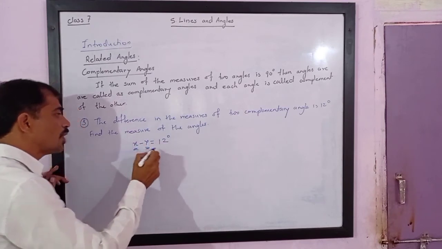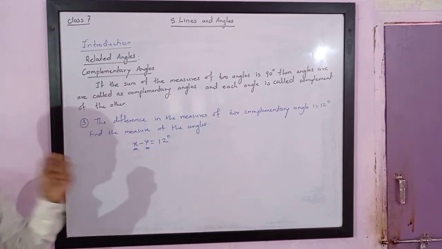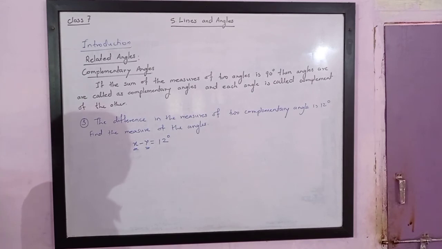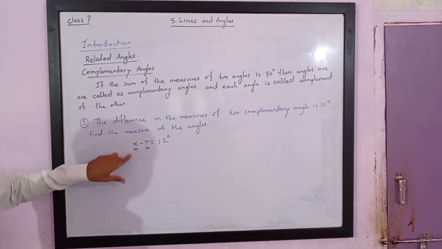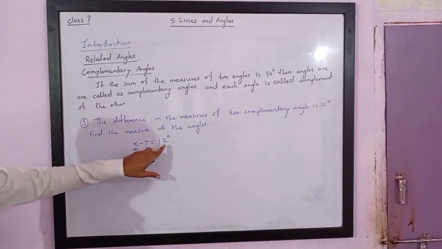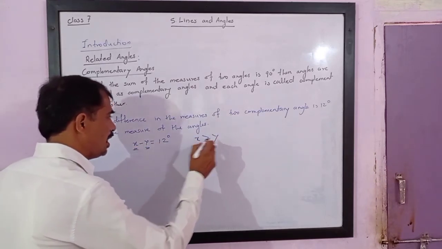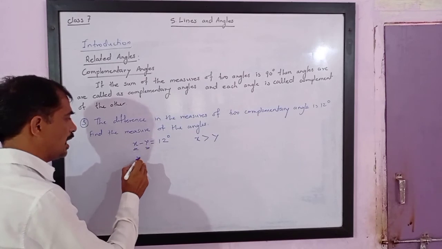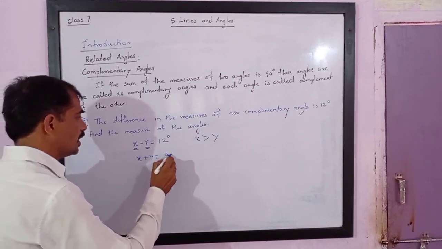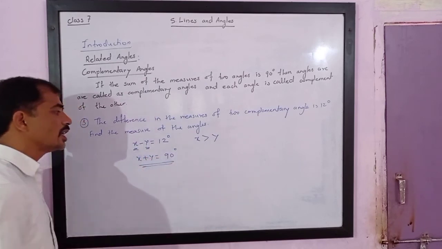If x is one angle and y is the other angle, then the difference is 12 degrees. Here please note x is greater than y, and we also know that x plus y is equal to 90 degrees, that is, they are complements of each other.